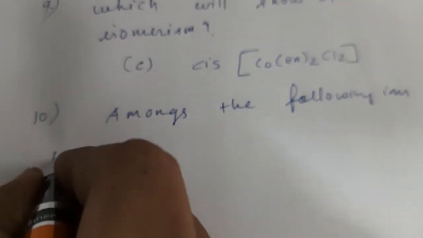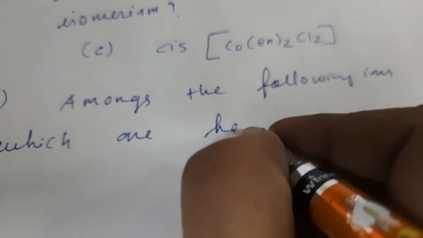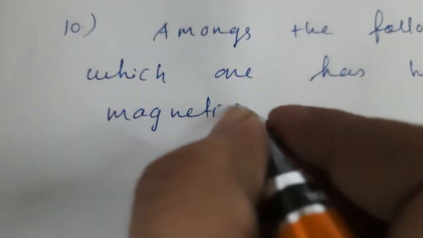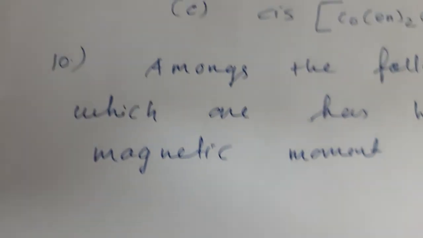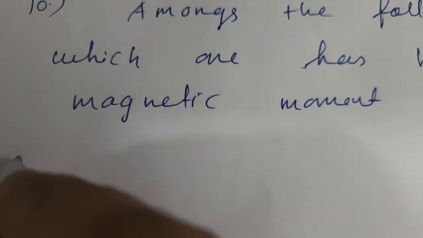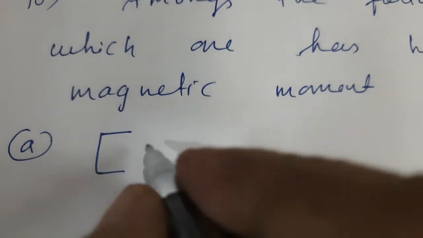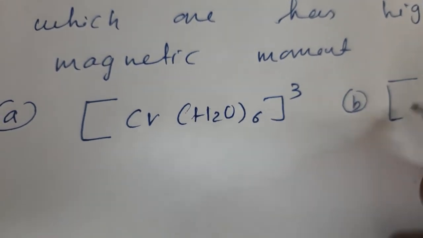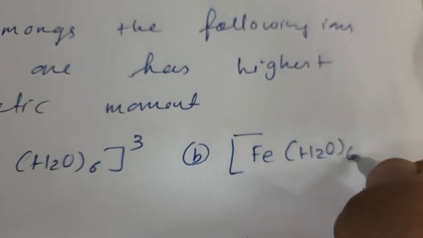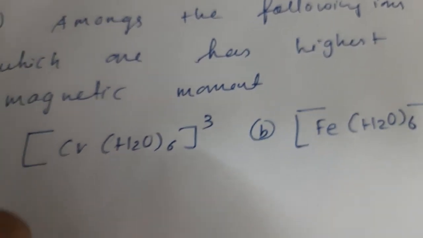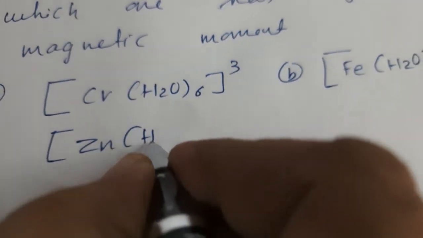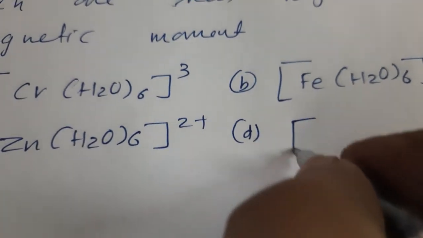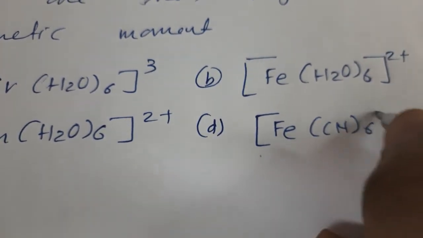So when you calculate, children, the ions are: first one is Cr(H2O)6 3 plus, B is Fe(H2O)6 2 plus, C is Zn(H2O)6 2 plus, and D is Fe(CN)6 3 minus.